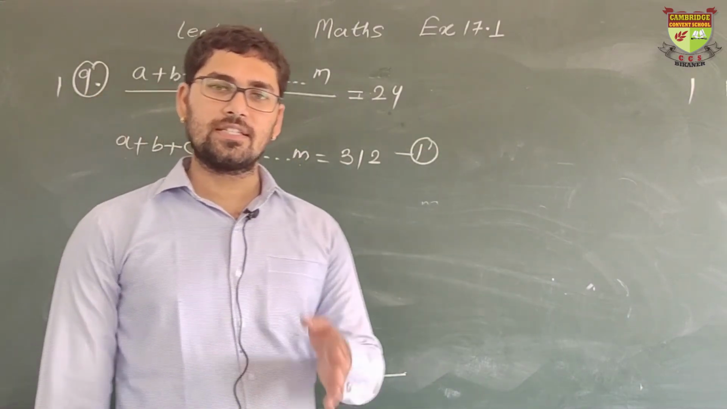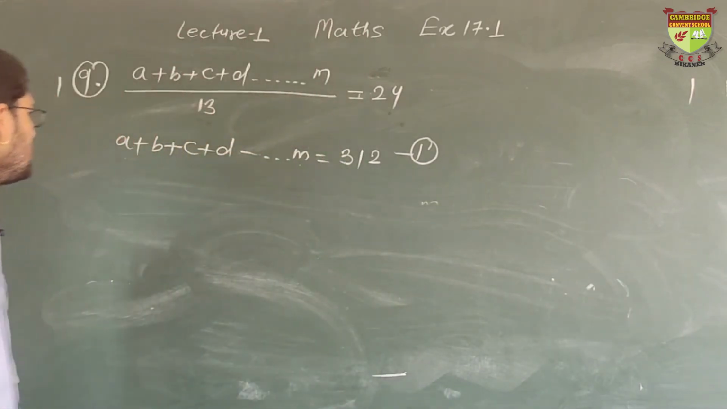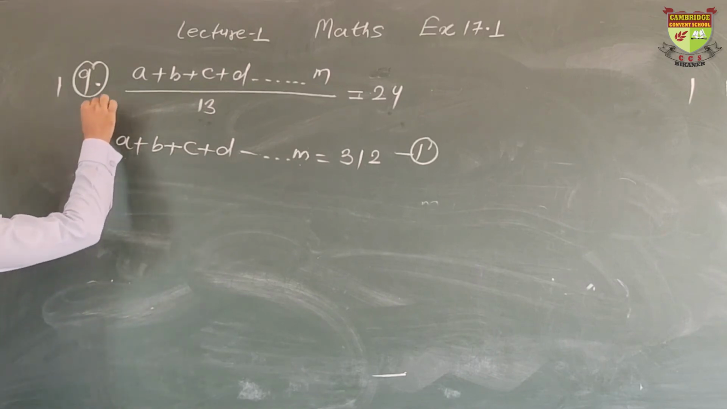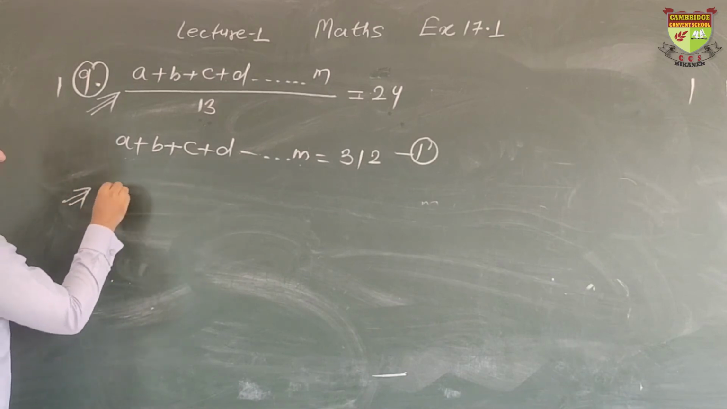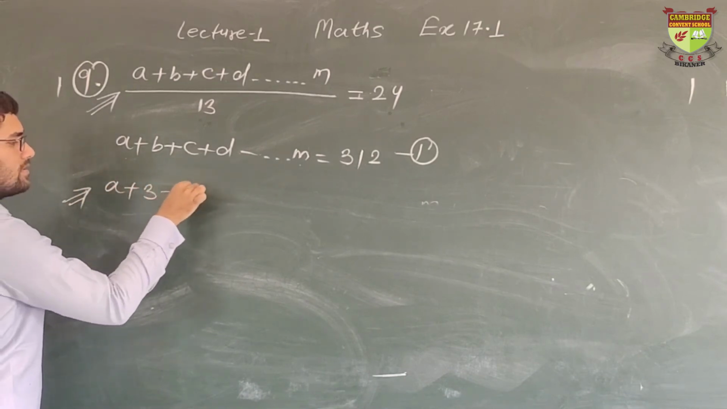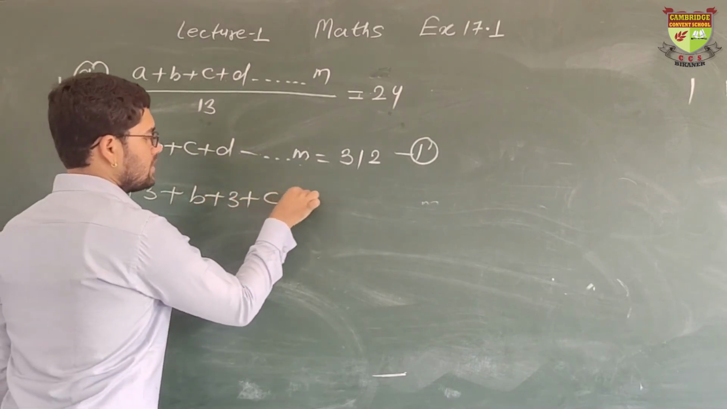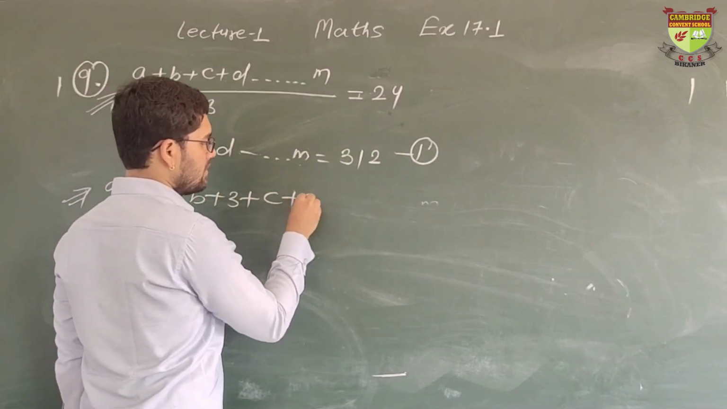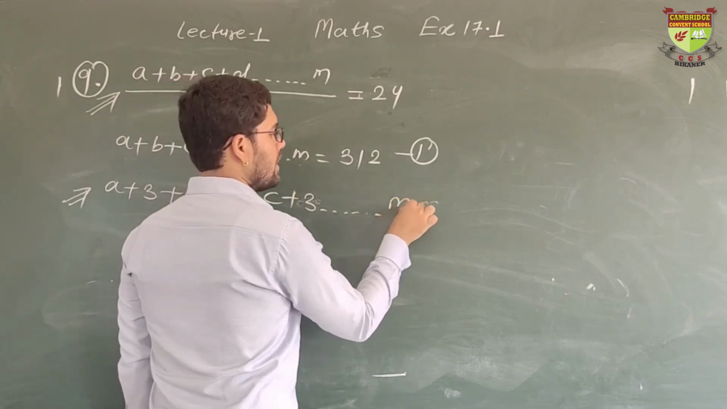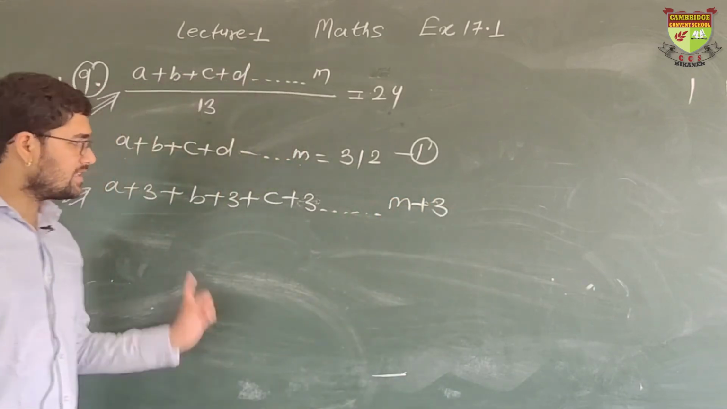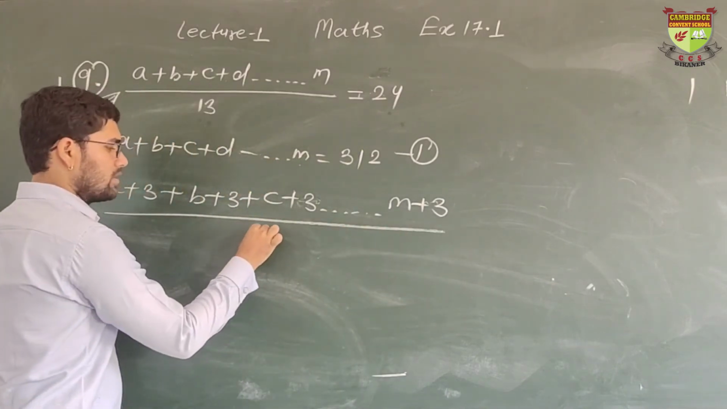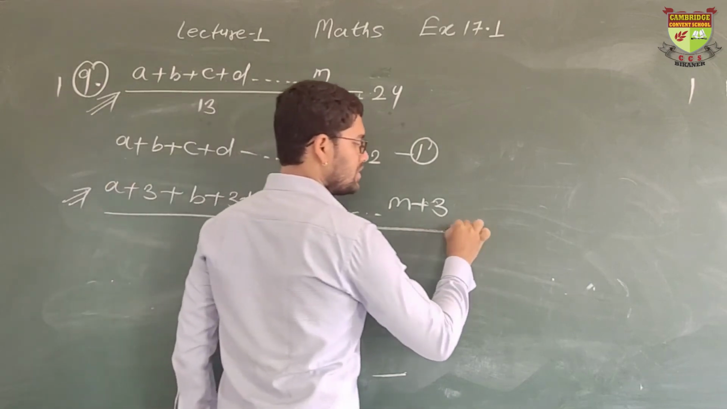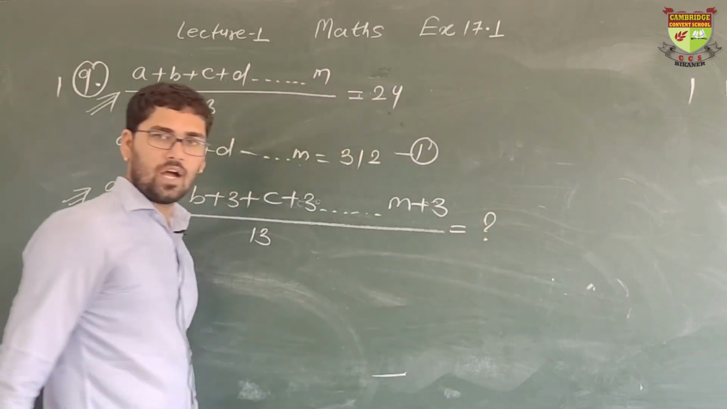Now it says 3 is added in each number. Okay, so we are adding 3 in every number. This was our first part. Now this will be the second part. 3 is added in each number. That means A plus 3, B plus 3, C plus 3 and so on, M plus 3. Still there are 13 numbers. So according to the formula, 13 numbers are there. What is the new mean? We have to find that out.